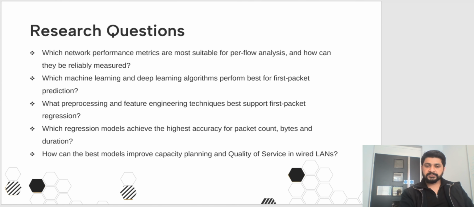The third one is what pre-processing and feature engineering techniques best support first packet regression. Which regression model achieves the highest accuracy for first packet counts, bytes, and durations? How can the best model improve capacity planning and quality of service in local area networks? This connects the research to real world use like better bandwidth allocation and reducing congestion. So overall, the goal is not just accuracy but practical impact in local area networks.